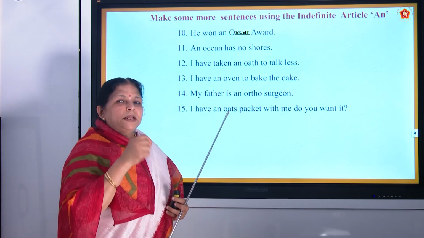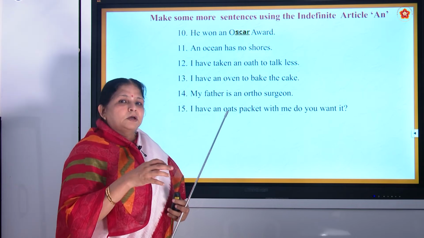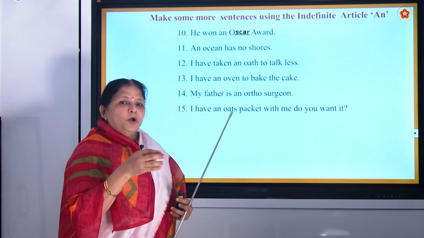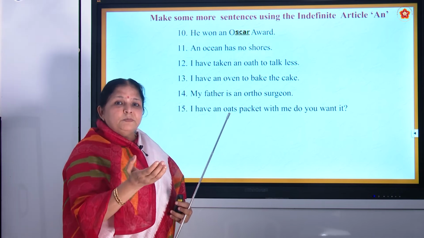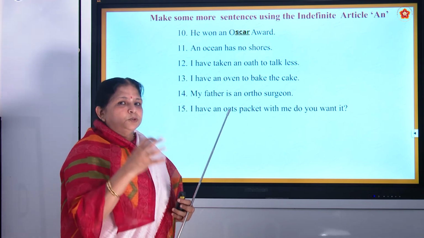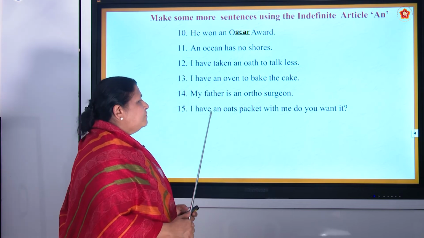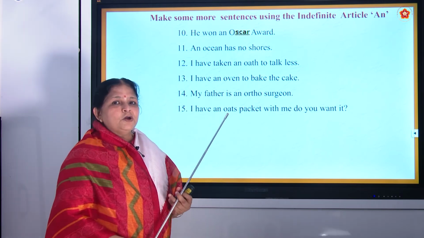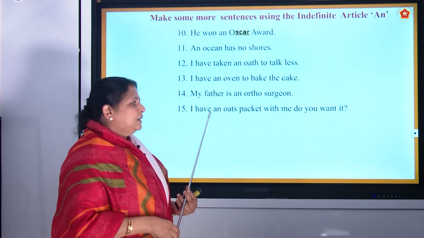You are going to mix a little honey, then a little curds or milk in the oats, okay? And then boil it a little. Then afterwards you can put little vegetables, or if you want, fruits also to add taste to it. So I have an oats packet. So you're telling your friend, I have an oats packet. Do you want it? Yes.